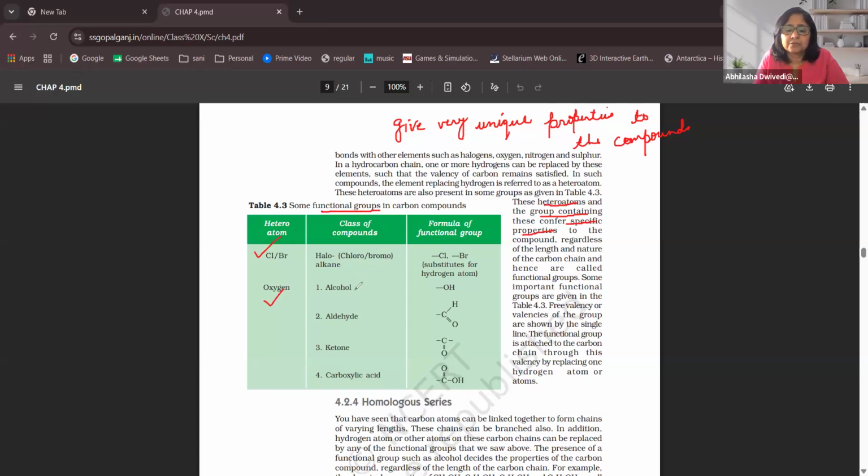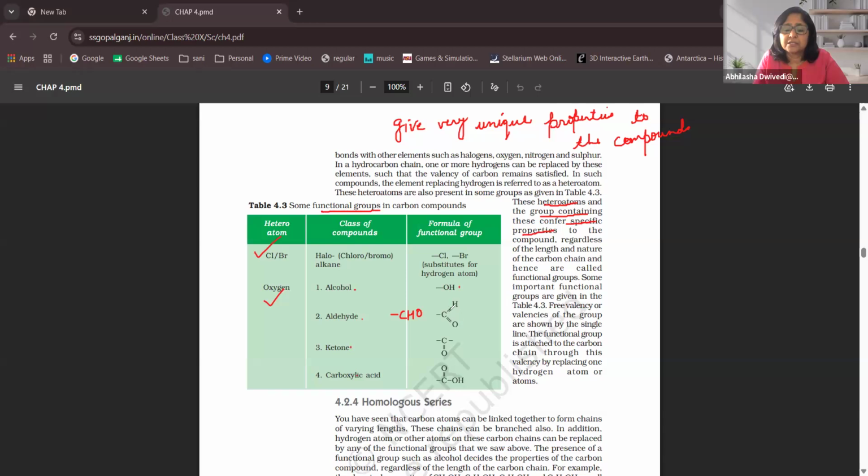These are the different kinds of compounds: alcohol, aldehyde, ketone, carboxylic acid. Alcohol means this is the structure you are looking at, and this is not hydroxide. This is called alcohol. This is aldehyde, which we also write as CHO. Why have they shown it like that?